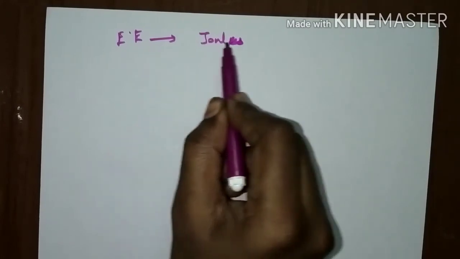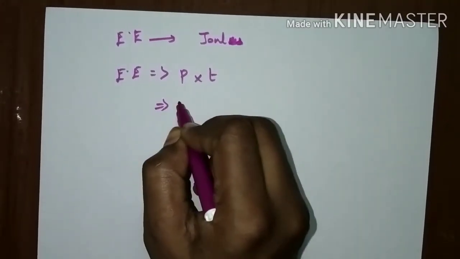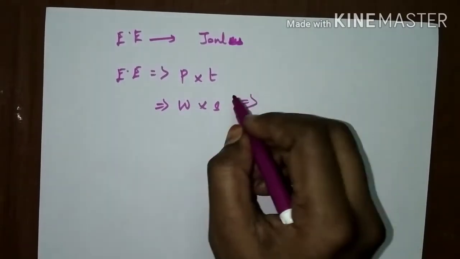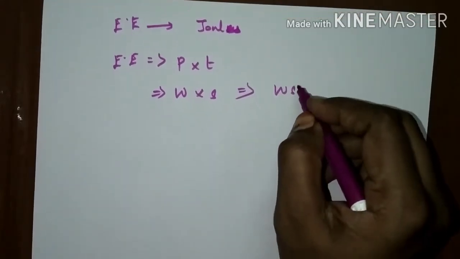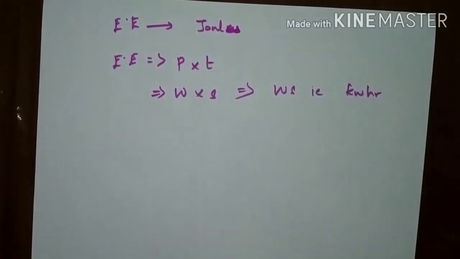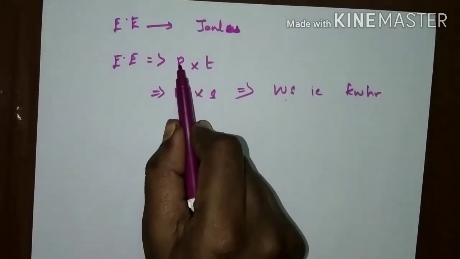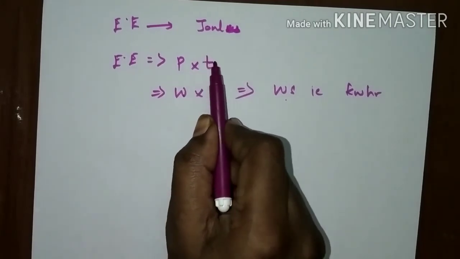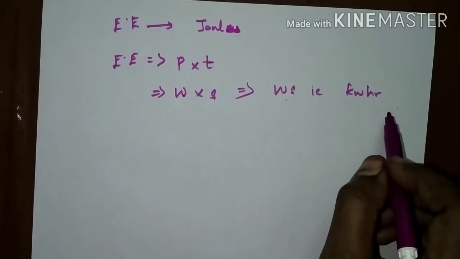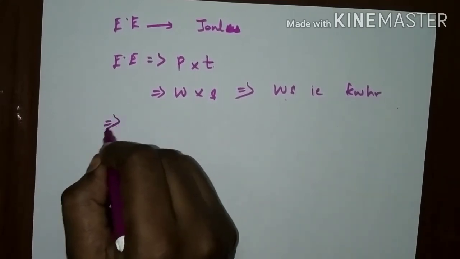The unit of electrical energy is joules. Since electrical energy is power into time, where the unit of power is watt and time is measured in seconds, we can measure the electrical energy in watt second, that is, kilowatt hour. Since the energy is used for a longer amount of time, we represent the electrical energy in kilowatt hour. The unit of electrical energy is watt hour or kilowatt hour.